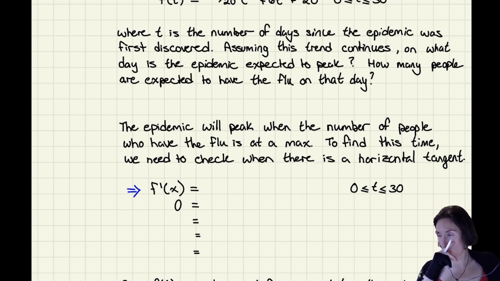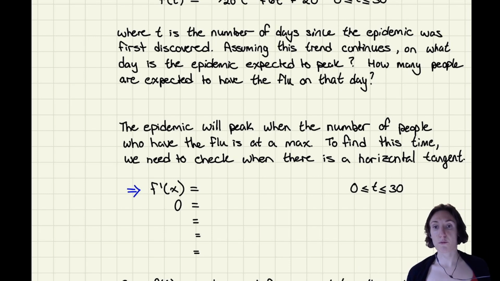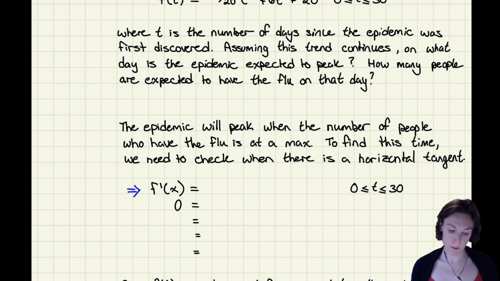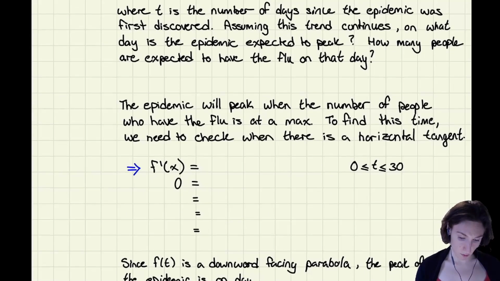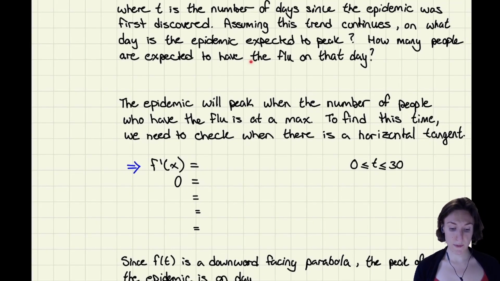We've heard this a lot with COVID on the news. It's like, oh, if we put these restrictions into place, can we flatten the curve, bring it down? And if that's the case, how many days before we hit that peak so we can try to distribute resources to hospitals to help people? Things like this, especially for epidemics and pandemics, are very important to make sure you distribute resources properly so you minimize the number of deaths. So how many people are expected to have the flu on that peak day?